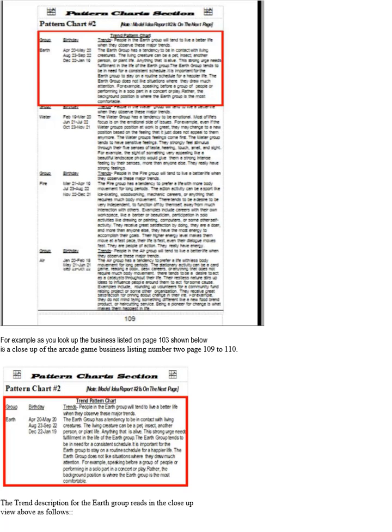For example, look up the arcade game business listing on page 110, from the most helpful book ever published, to see the trend pattern chart report for only the Earth Group that was indicated on page 109, with the red square box around the Earth Group section. Repeat steps 1 to 3 to easily start applying pattern charts.